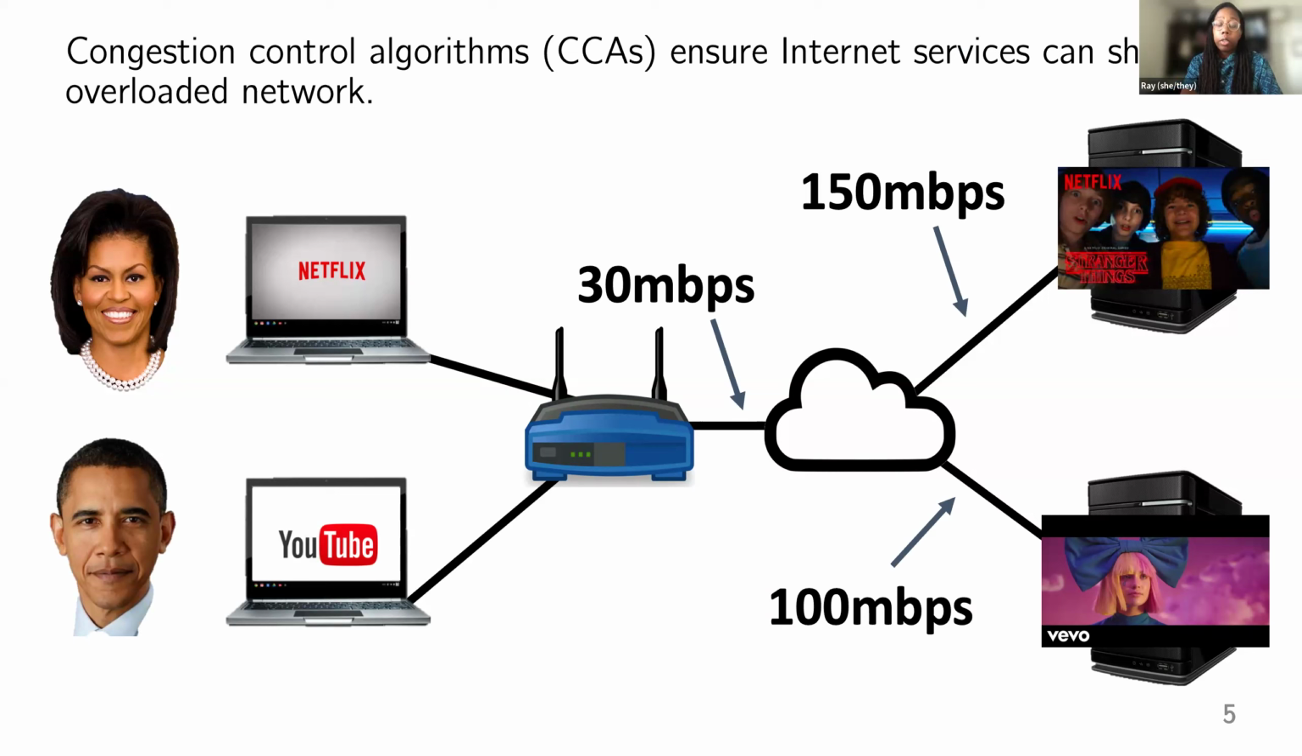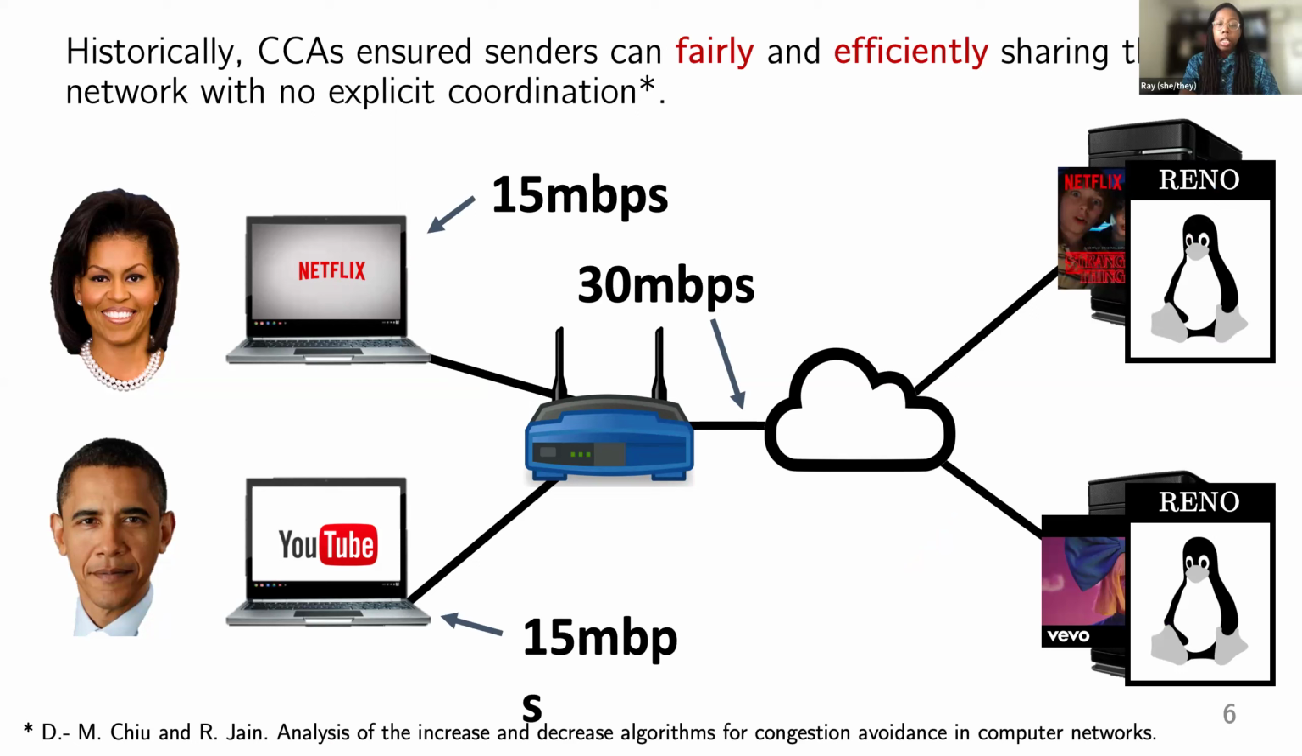But let's also say that these two services want to send at much higher speeds than the capacity of this network. So ultimately, it's the job of congestion control algorithms, which I'll shorten as CCAs in this talk, to ensure internet services like YouTube and Netflix can share this overloaded network. Historically, CCAs couldn't share both fairness and efficiency. One of the first widely deployed CCAs, TCP Reno, had nice guarantees that in this example, each user could get half the link capacity as long as both senders used the same algorithm. Notably, they could do this without any explicit coordination between the senders.